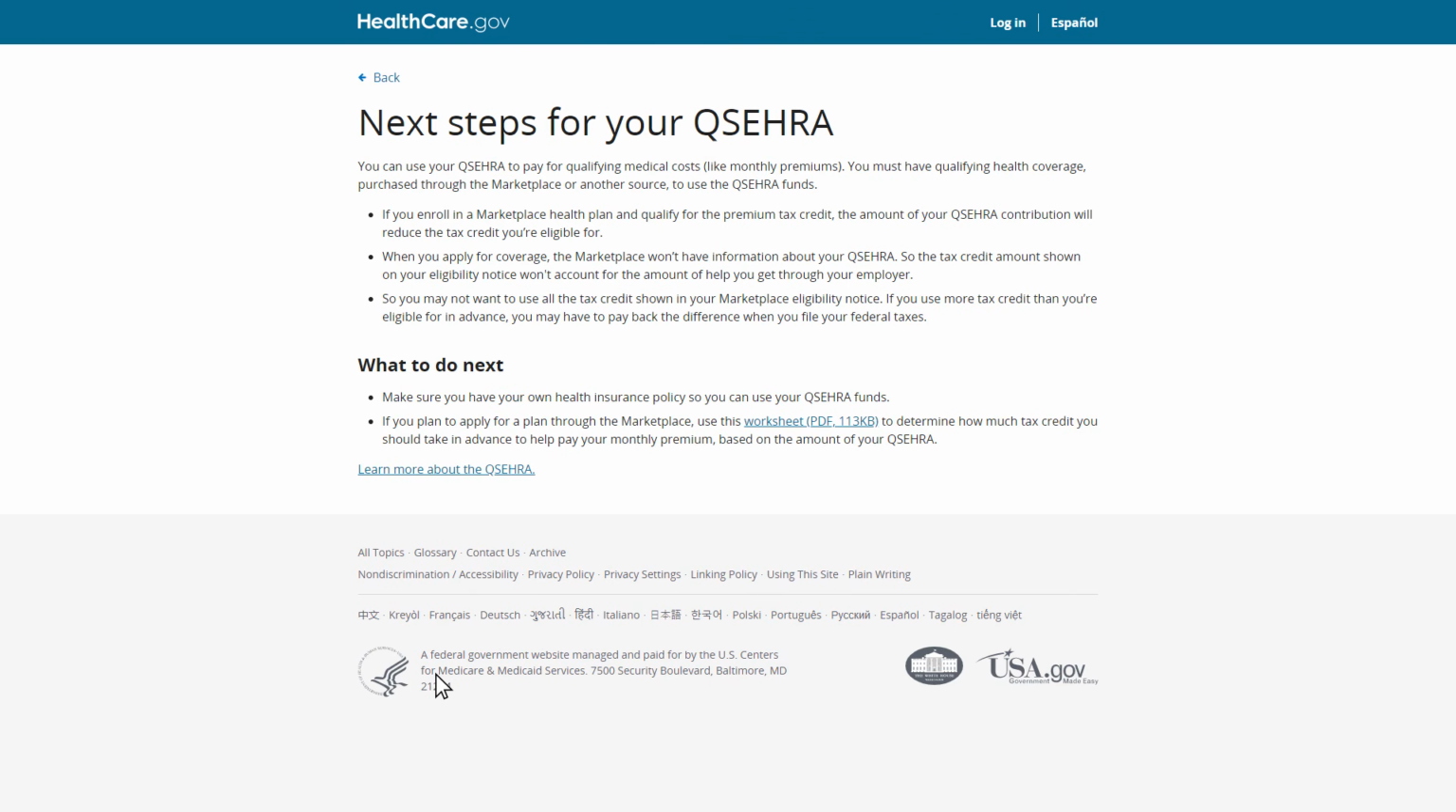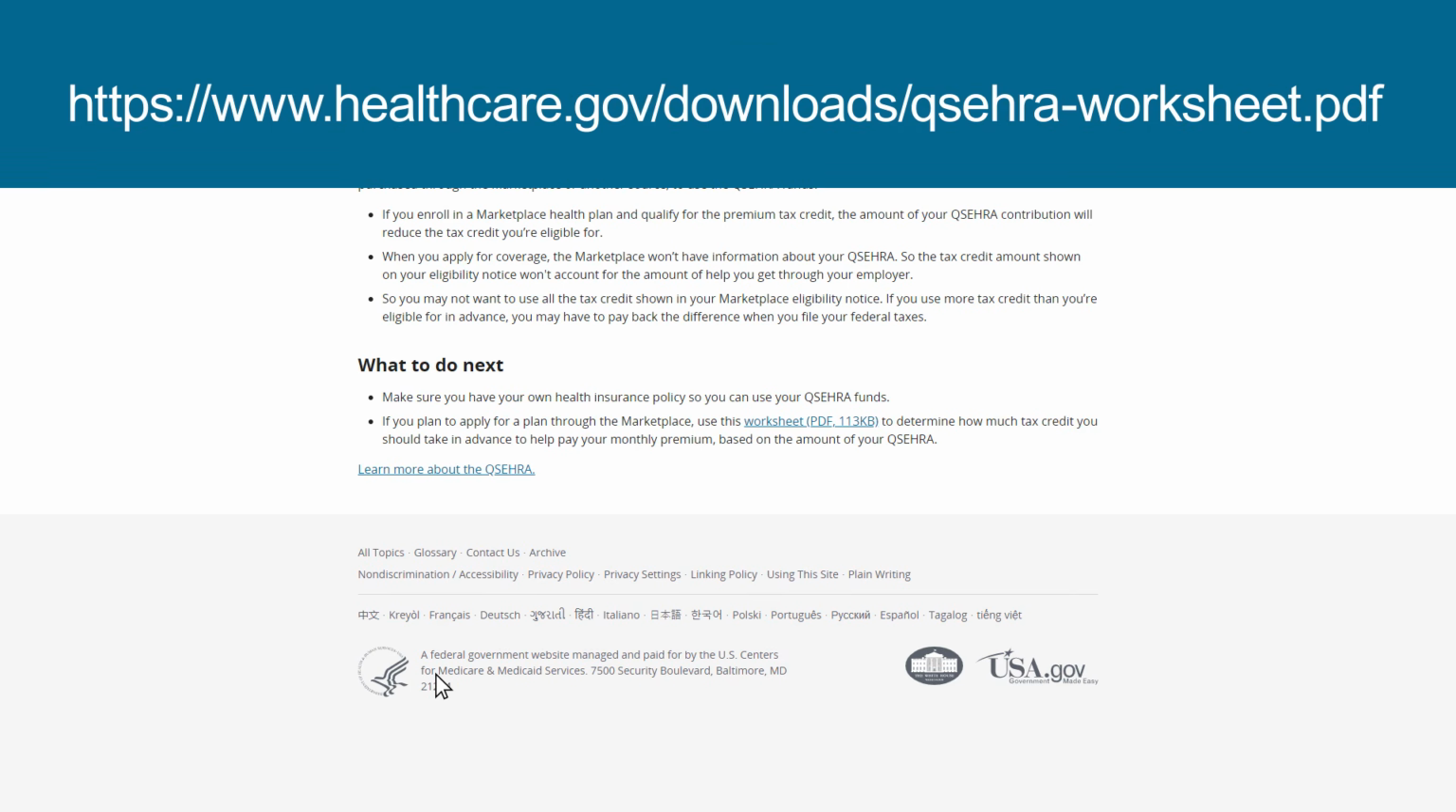will receive a warning message in her eligibility results that she will have to manually adjust the amount of marketplace savings she uses to avoid having to pay back part of those savings when she files her taxes for the coverage year. If Molly decides to enroll in a plan through the marketplace, and she qualifies for savings through the marketplace, also called premium tax credits, then her QSEHRA contribution could reduce the total amount of marketplace savings she is eligible for. Molly should use the worksheet linked on this page to help her determine how much of the premium tax credit she could use to lower her monthly premium amount.